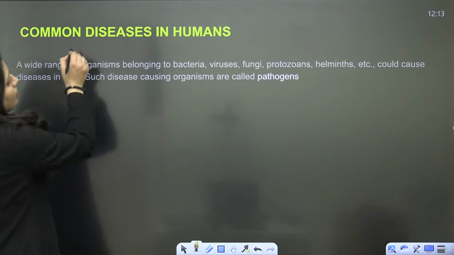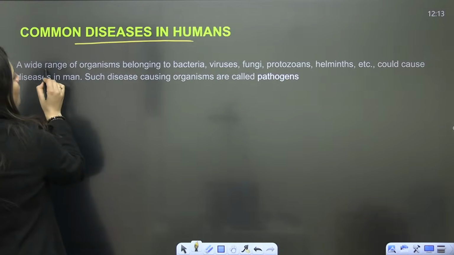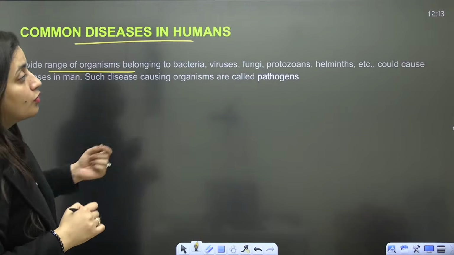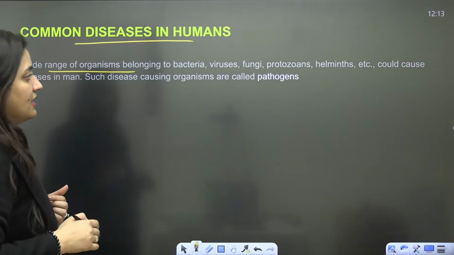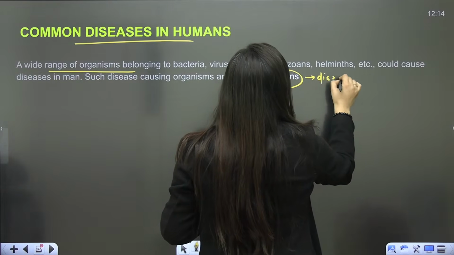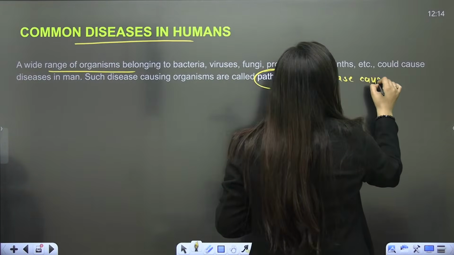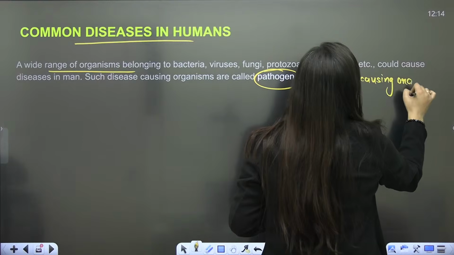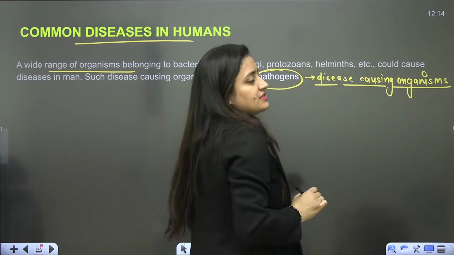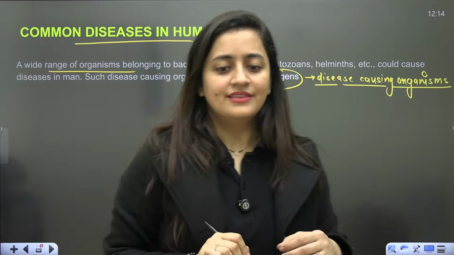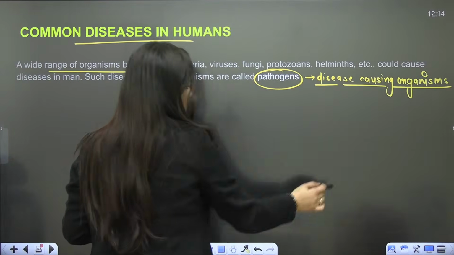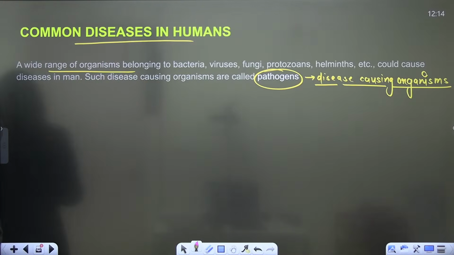Now, let's talk about the common diseases in humans. A wide range of organisms that belong to bacteria, viruses, fungi, protozoa and helminths can cause disease. So we use the word pathogen here. Pathogen means disease-causing organism. What are pathogens, students? They are disease-causing organisms. They are the pathogens. Clear?